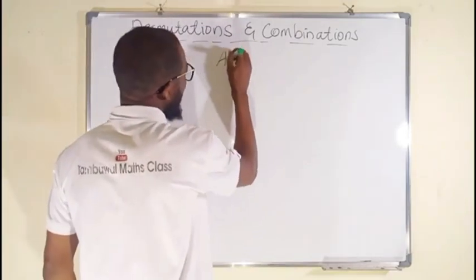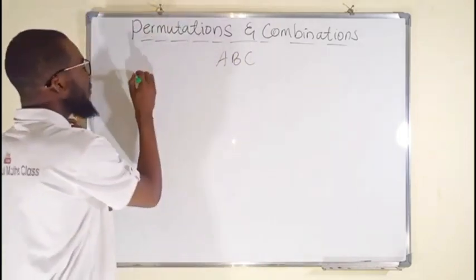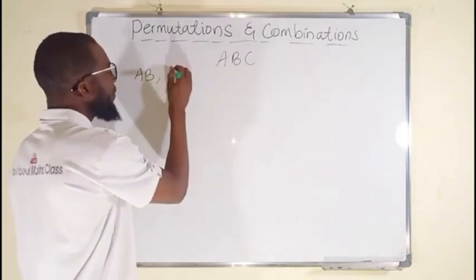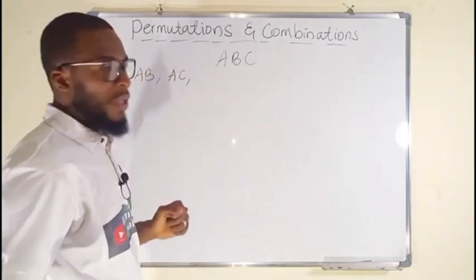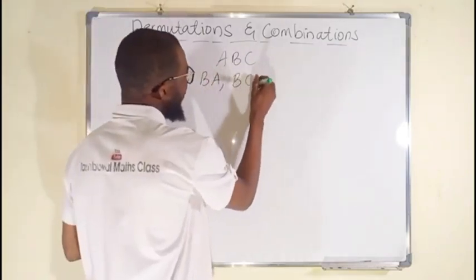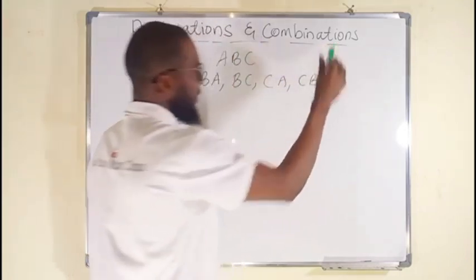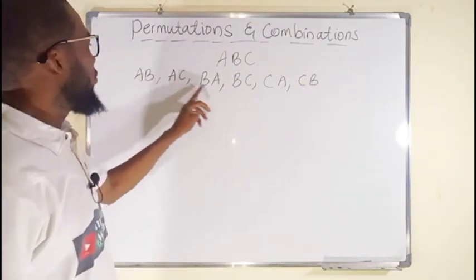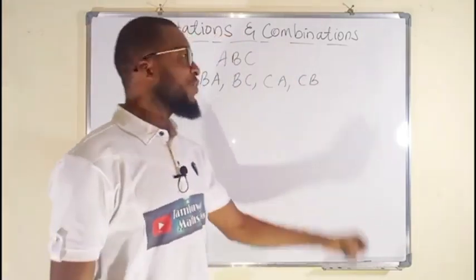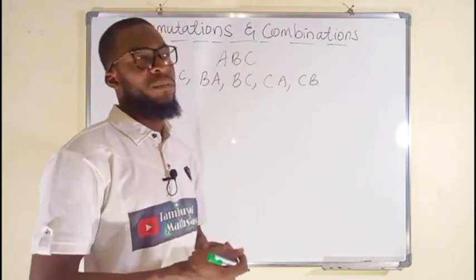So first we have A, B, and C, and we want to choose 2 at a time. We can have AB, right? Choosing 2 out of 3. We can have AC. We can have BA. We can have BC. We can have CA. And lastly, CB. 1, 2, 3, 4, 5, 6. We have 6 different permutations in choosing 2 out of 3, or in arranging 2 out of 3.